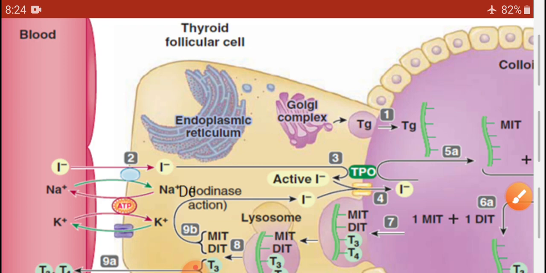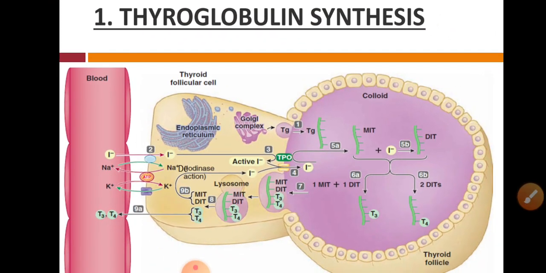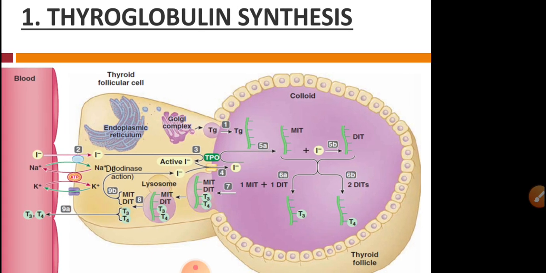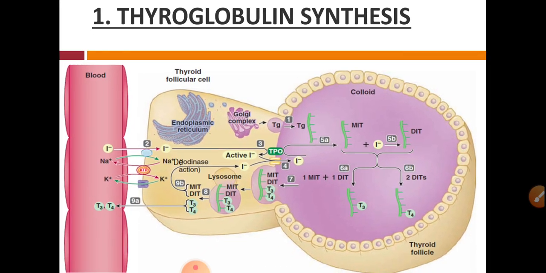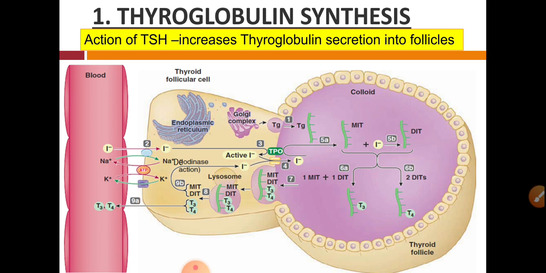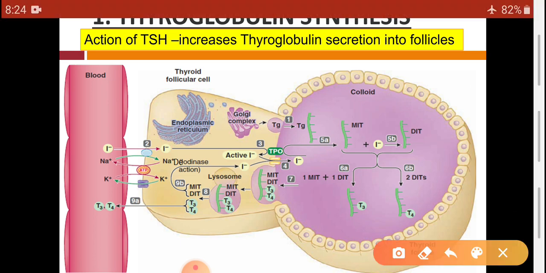So this is the first stage, that is thyroglobulin synthesis. The action of TSH in this stage is that it increases thyroglobulin secretion into the follicles, because TSH is responsible for the increase in these follicular cells in number as well as size, and it also increases the secretory activity of these cells.